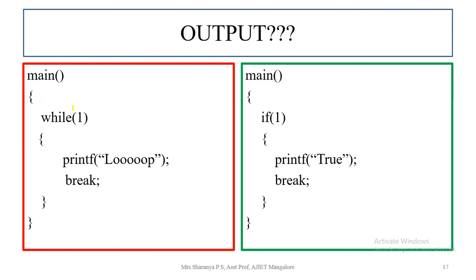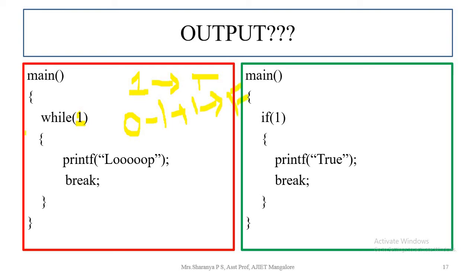Here we have written a while looping statement, and the parameter used here is 1. What does it mean? In C programming, wherever the value or number is 1, it will be considered as true. Any other number apart from 1, which may be 0 or -1 or any negative or positive numbers, will be considered as a false value.